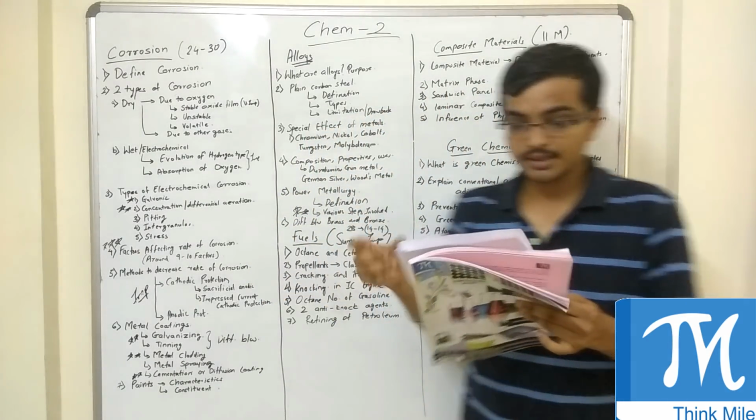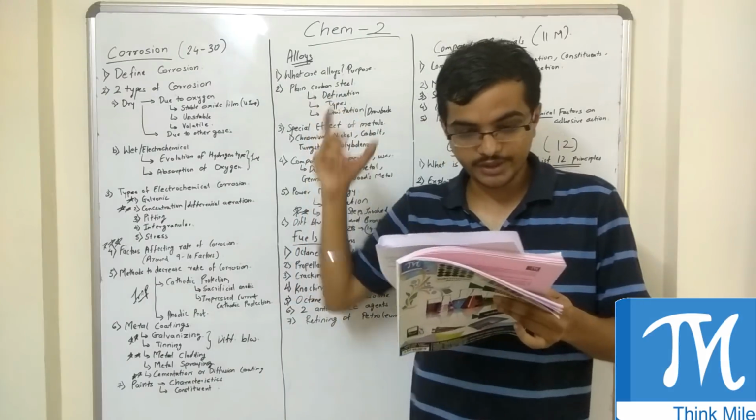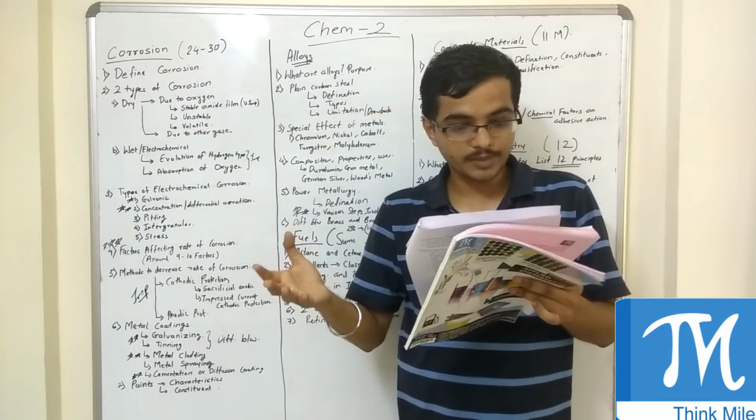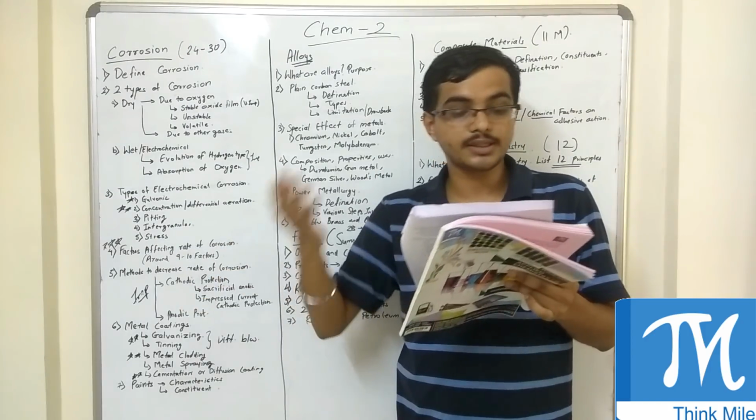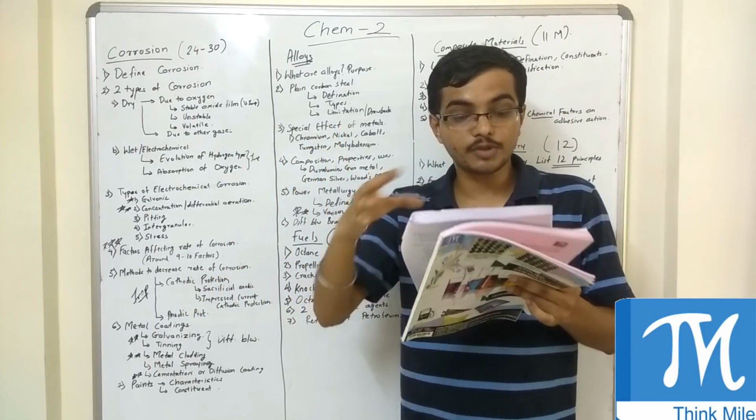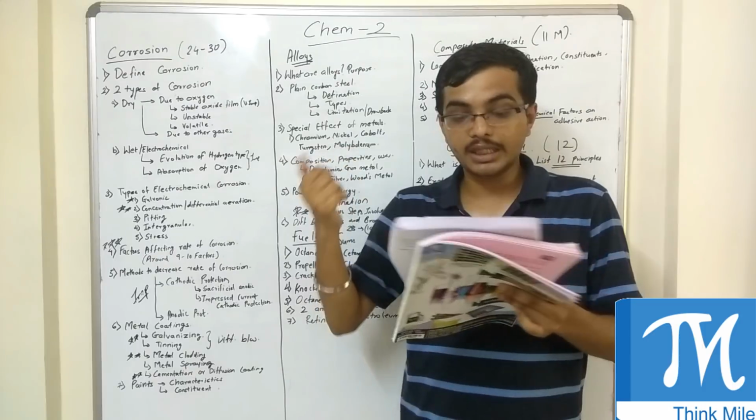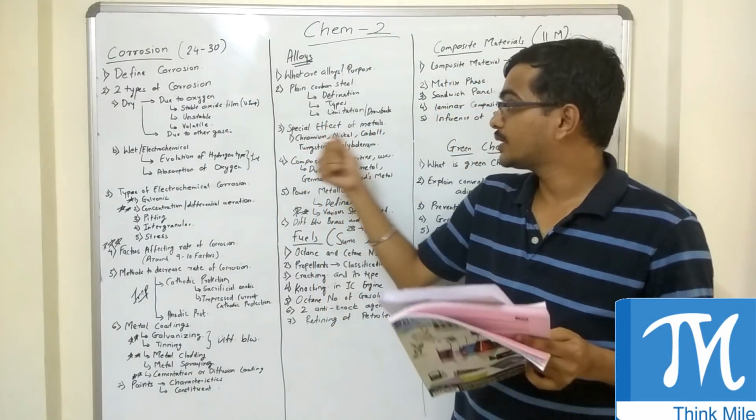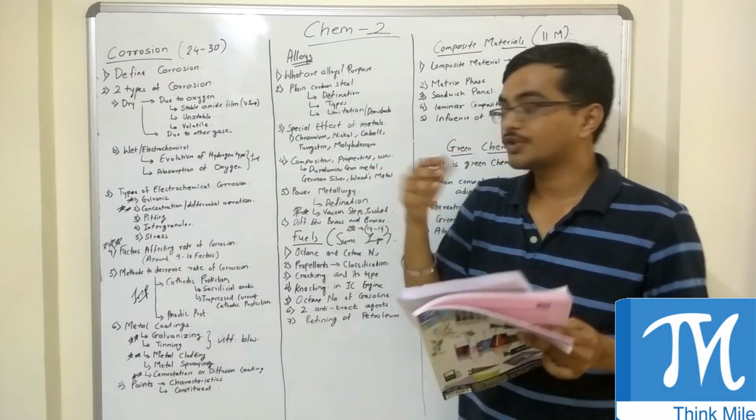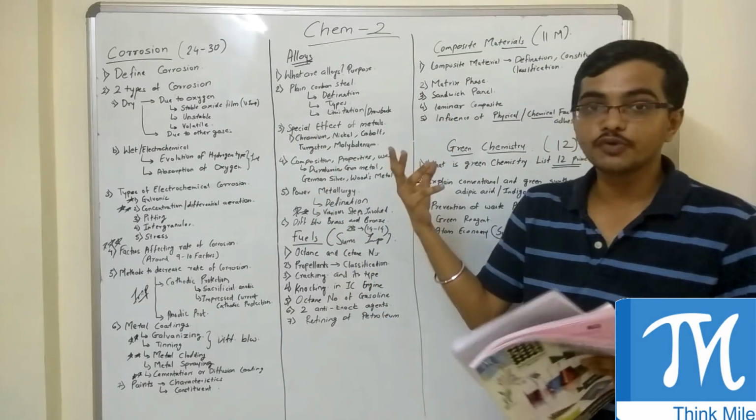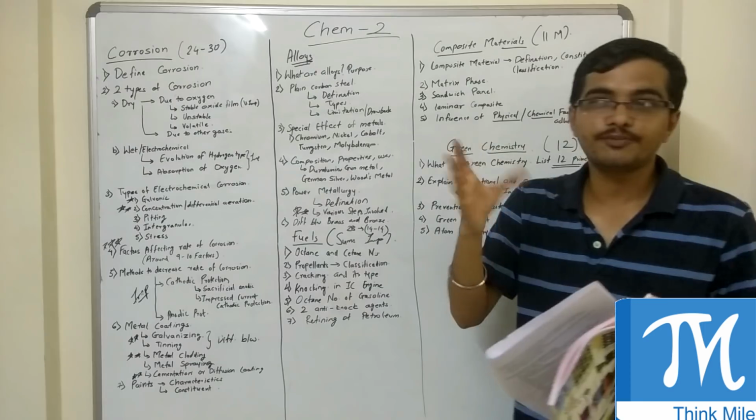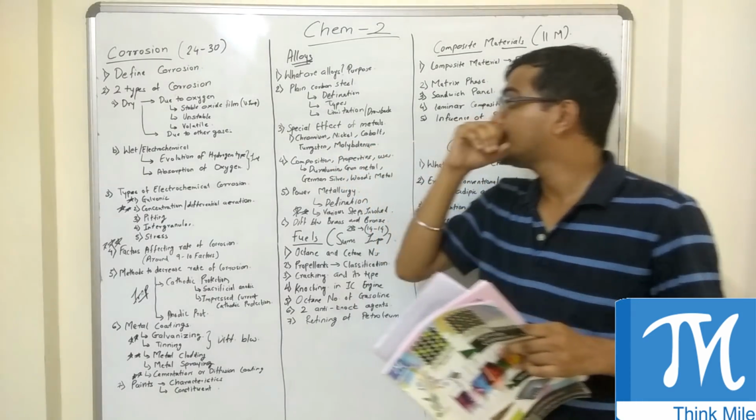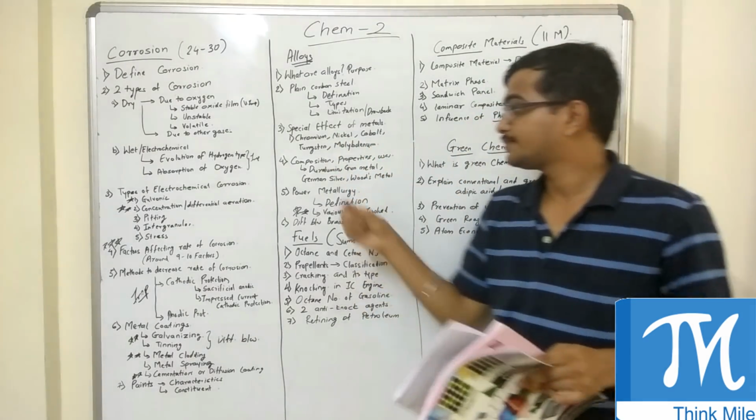What they ask is, there was a question of this type. Explain the special effect of the following metals on the properties of alloy steel: nickel, chromium, cobalt, tungsten, molybdenum. So they will ask 3 or 4, for around 4 to 5 marks. So this is again a very important question.